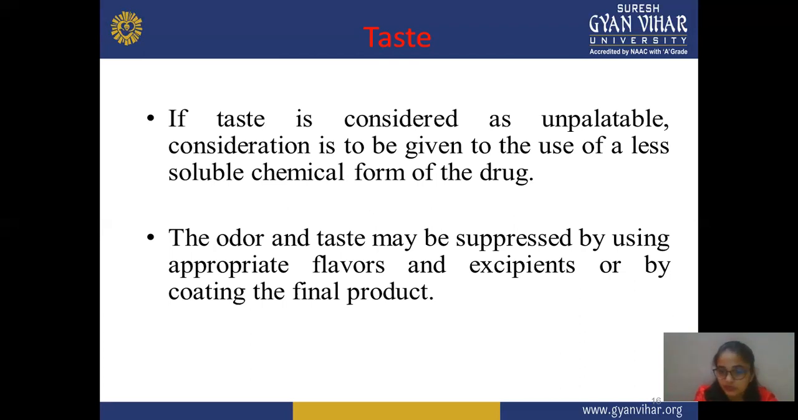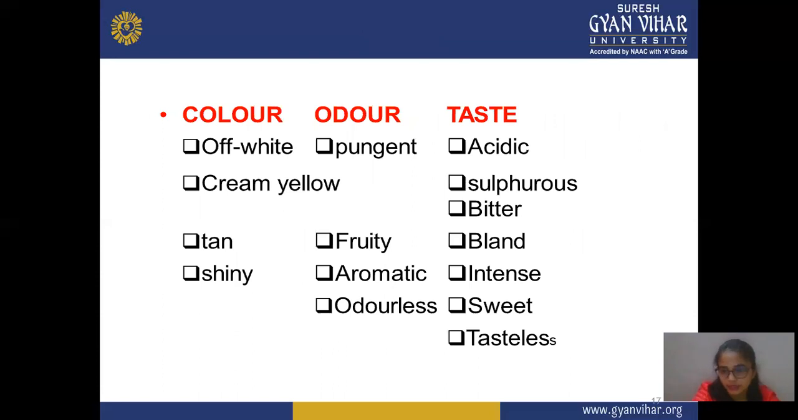In this, mainly some flavors are used. And taste you can also improve with the help of coating material. Suppose you prepare a tablet and it has a bad taste or bad smell, then you coat that tablet and overcome this taste. This is mainly for tablets. Next, these are the color, odor, and taste descriptors. Colors: off white, cream yellow, tan, and shining. Odors: fruity, aromatic, odorless. Taste: acidic, sulfurous, bitter, bland, intense, sweet, and tasteless.